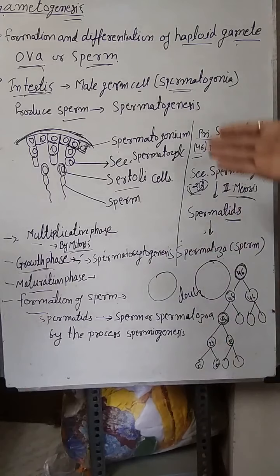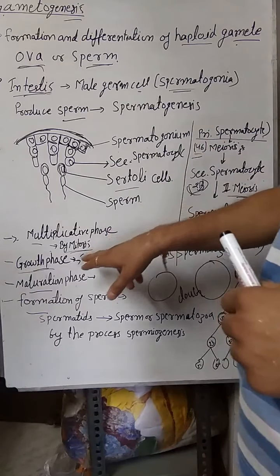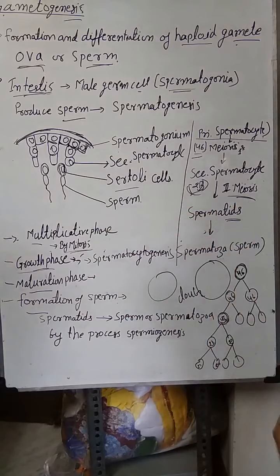So these are the initial 3 phases: multiplicative phase, growth phase, and maturation phase. The next one is the formation of sperm.